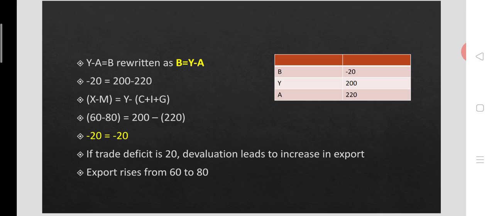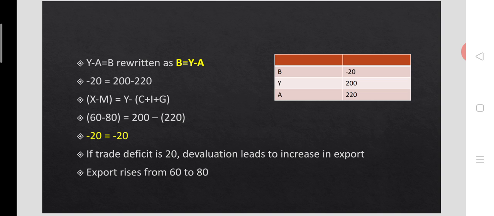That means the excess of domestic expenditure over national income turns out to be the trade deficit.